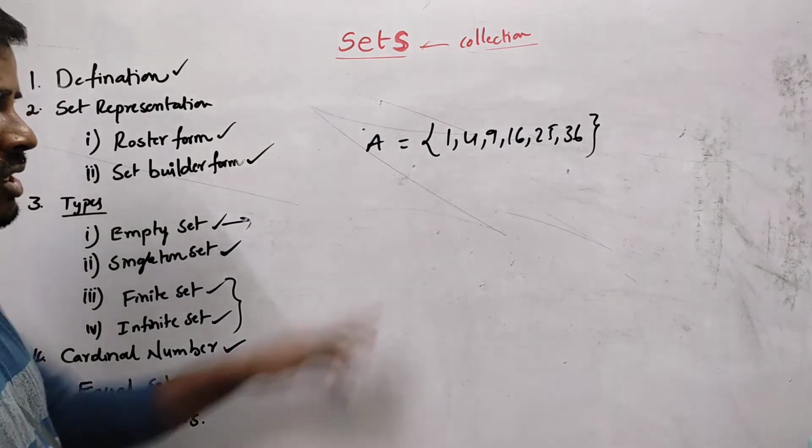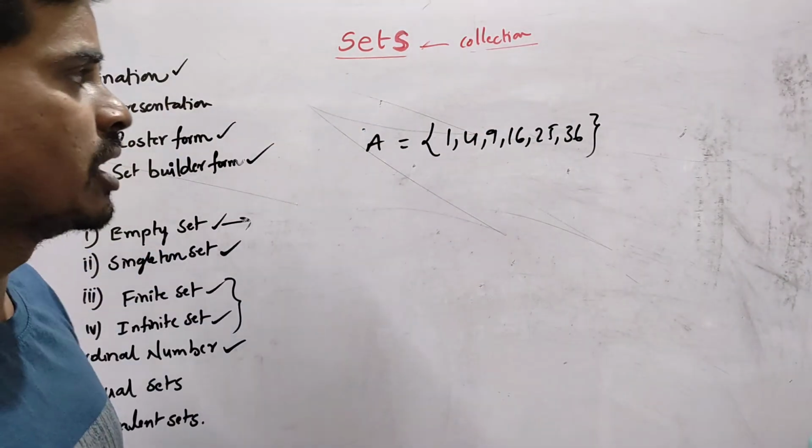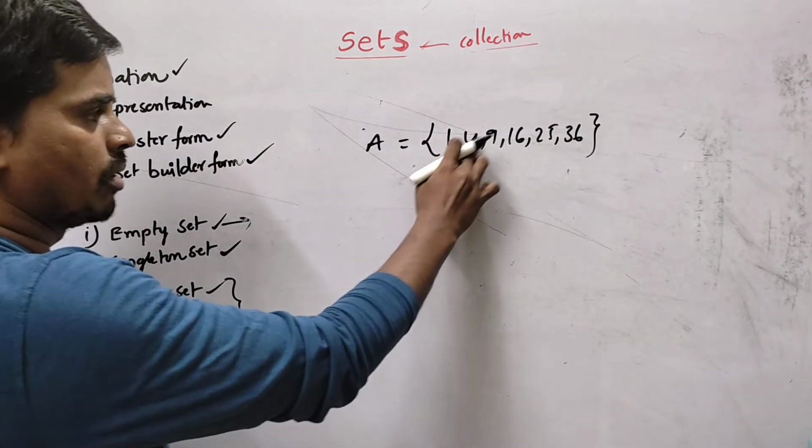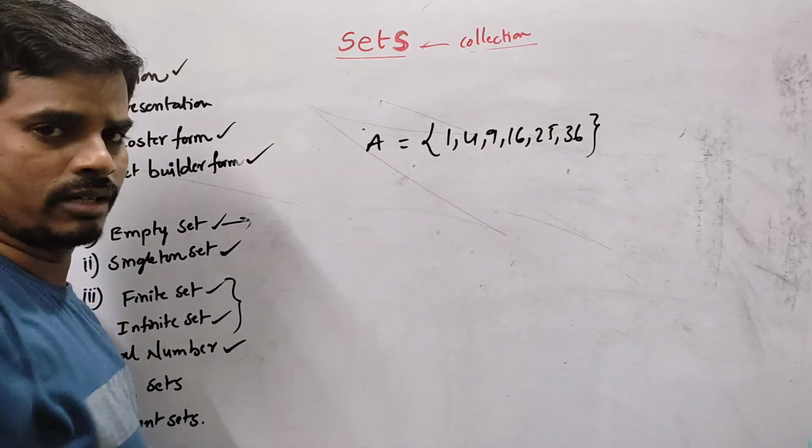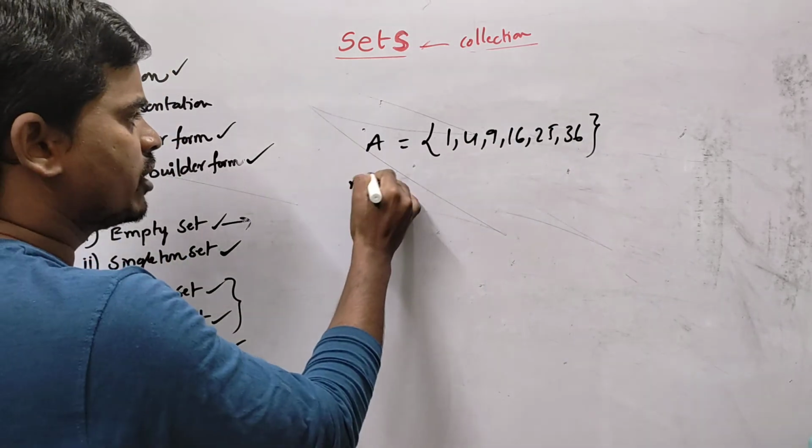Okay, these are the square values from 1 to 6. 1 square is 1, 2 square is 4, 3 square is 9, and so on up to 6. This is a set. So what is the cardinal number of this set?